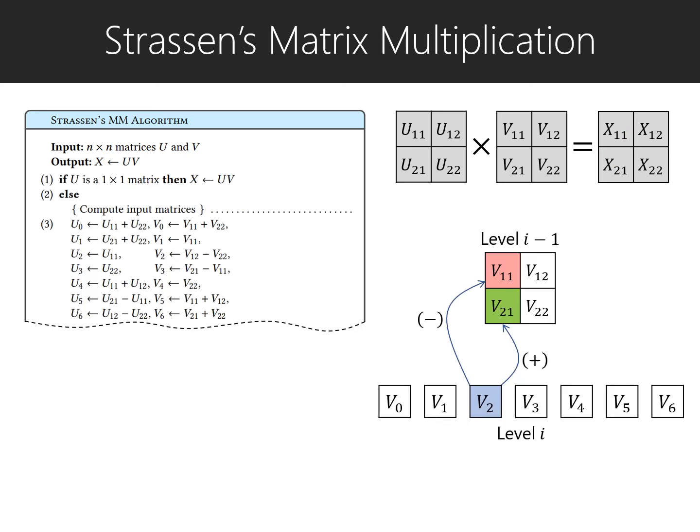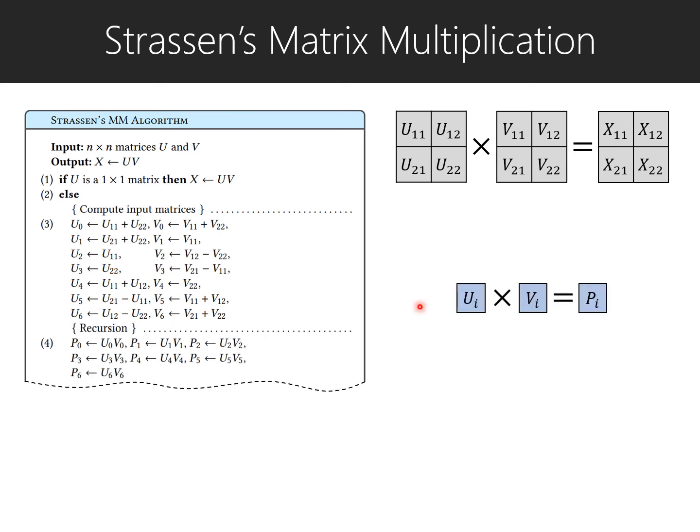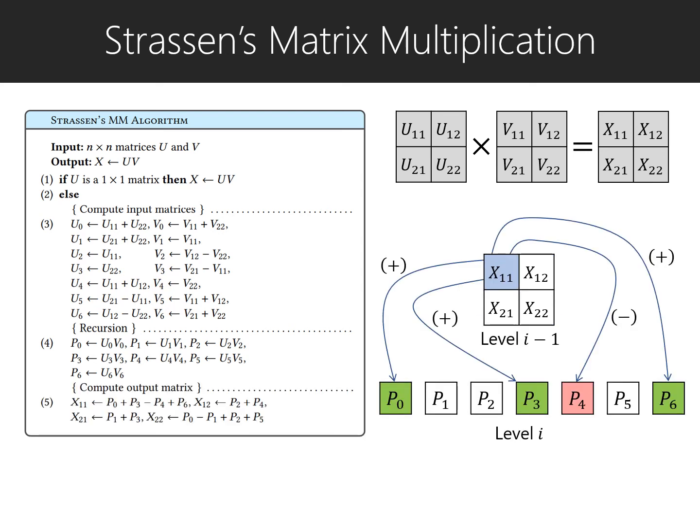At each level of the recursion, we compute the input matrices from its parent level. In this figure, we compute input matrix V2 from its parent level by doing a linear combination between two quadrants V11 and V21. We then recursively multiply the temporary input matrices that we got from step 3 here. After that, the temporary output matrices at level i-1 are computed as linear combinations of the products at level i that we got from step 4.